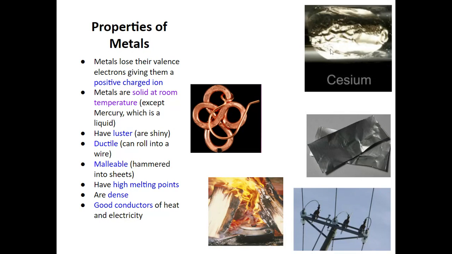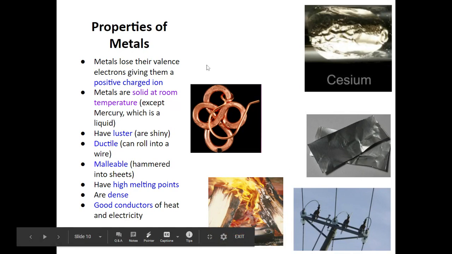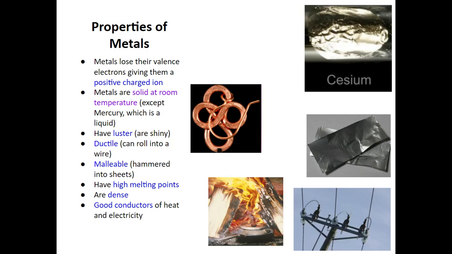All right, so properties of metals. Notice we have a variety of metals here, some information on them. Metals will lose their valence electrons. When they lose their valence electrons by giving them to another element when they form a bond, they now will have a positively charged ion because they got rid of some of the negative electrons they had in their outer shell. Metals are typically solid at room temperature. However, we do have the outlier of mercury. Mercury is a liquid at room temp.